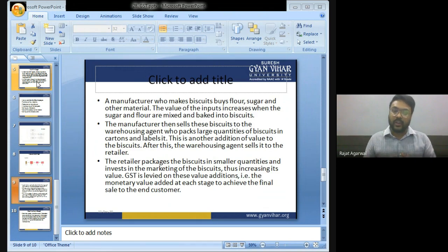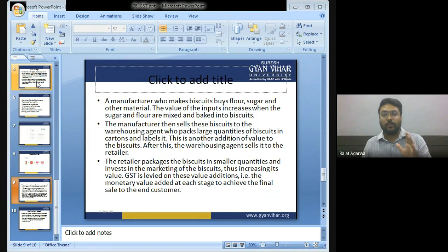Suppose a manufacturer buys flour, sugar and other materials; when they are baked into a biscuit, the value of that increases. Now GST is chargeable only on the value addition. The manufacturer sells this biscuit to the wholesaler.